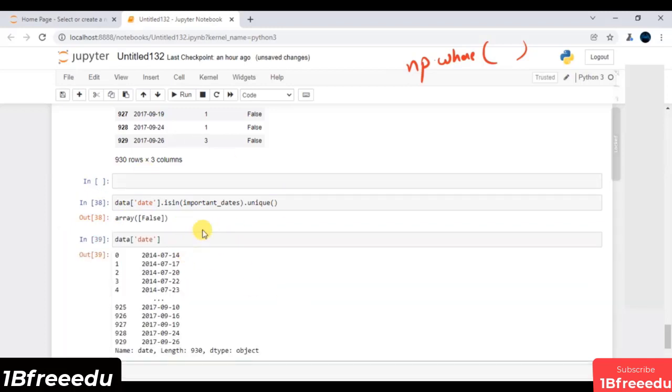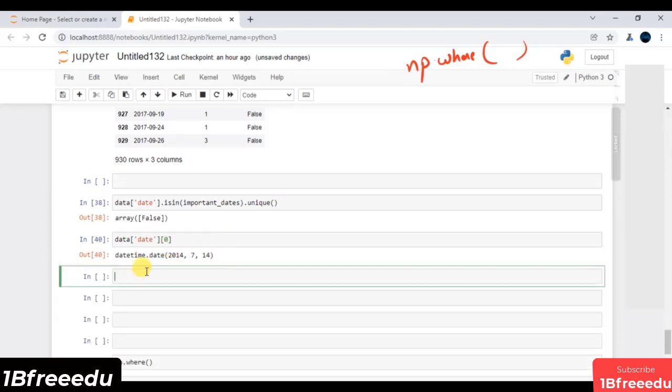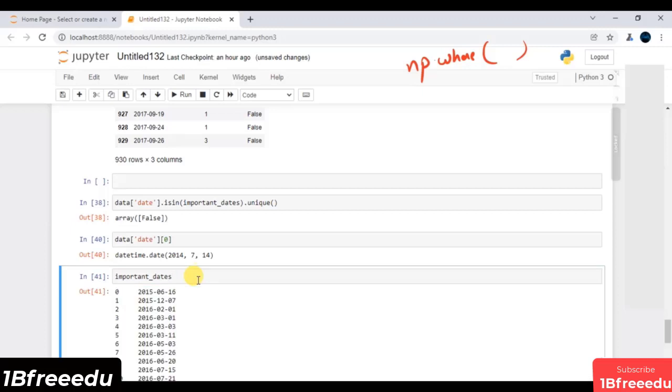These are all the values, and let me just access data of the 0th index. Let me print it. Now you will see whatever date you have belongs to my datetime object. Now I will say important_dates. Let me print, and these are all my important dates.